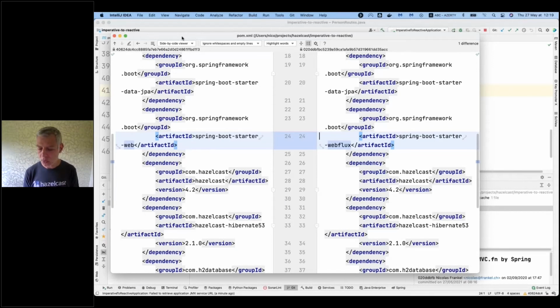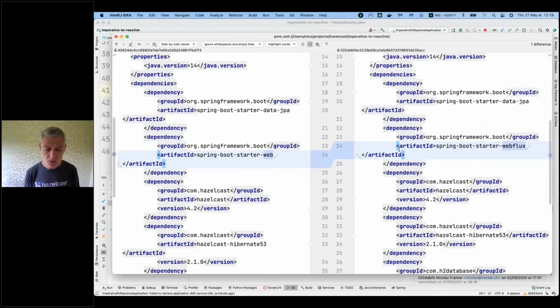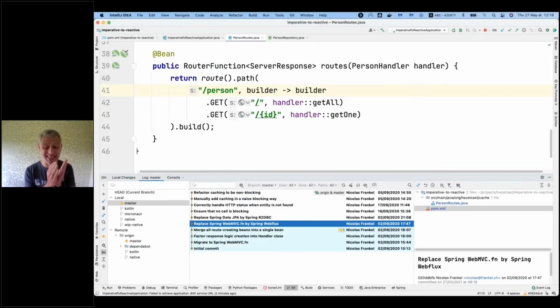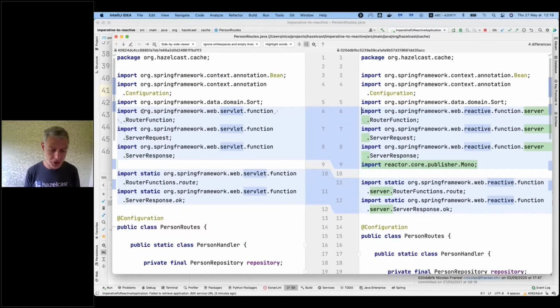On our routes, we just changed the package name. Actually, the classes themselves, their simple name is exactly the same. They are just in another package. So RouterFunction moves from org.springframework.web.server.function to org.springframework.web.reactive.function.server. It's the exact same stuff.